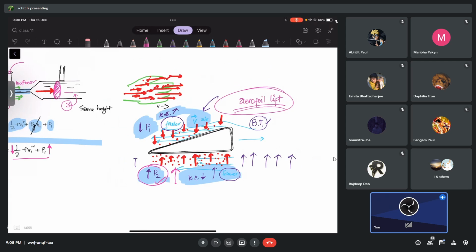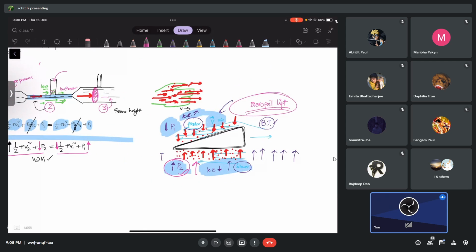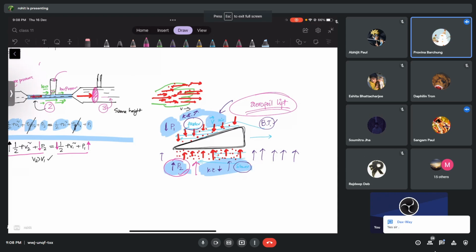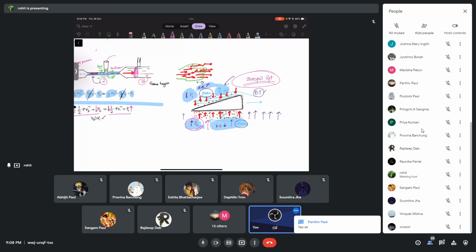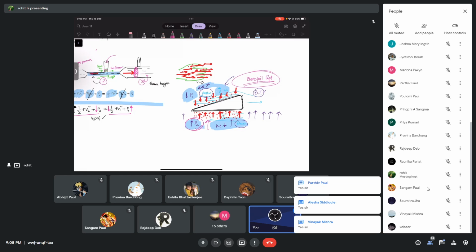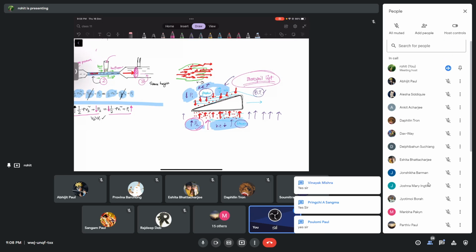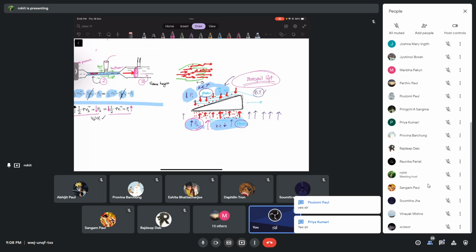Okay guys, at this point I really want to ask you, do you really understand what I'm doing? Ishita understood, Abhijit understood, Rajdeep, Soumitra, Dexway understood. Daphne is not speaking. Daphne is getting angry. Aisha is not speaking. Asha understood. Parthiv understood. Ronika understood. Vinayakar understood. Princhi also understood. Polomi also understood. Good. Priya also understood.